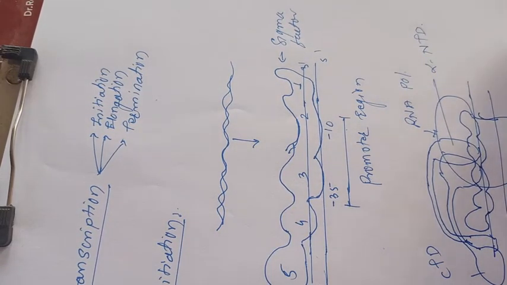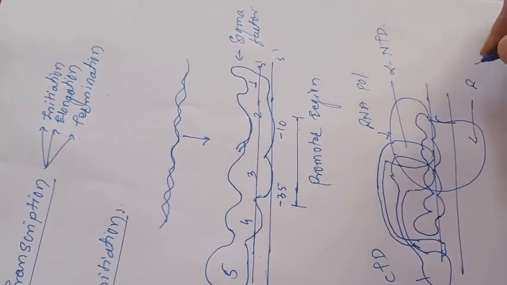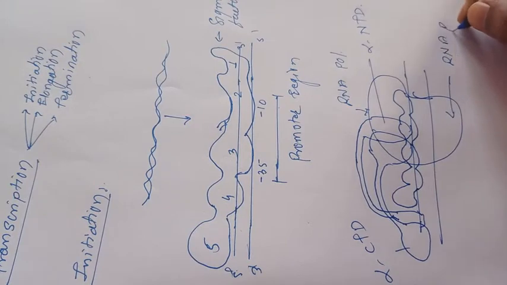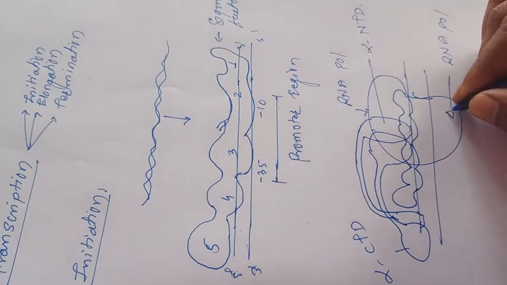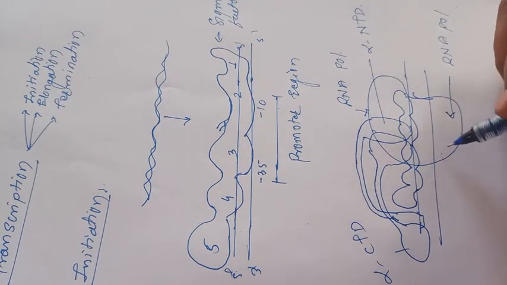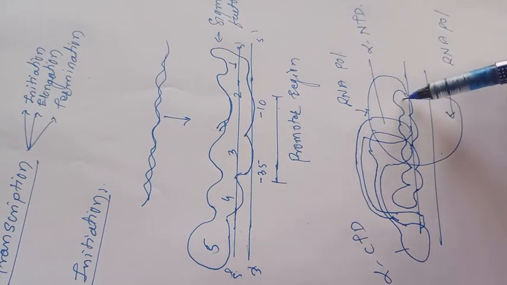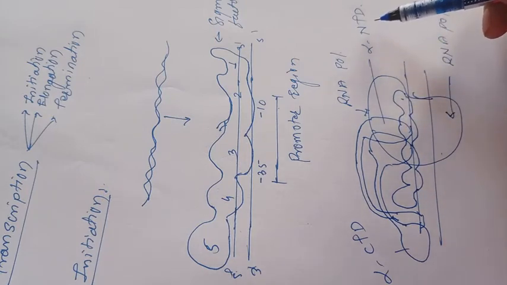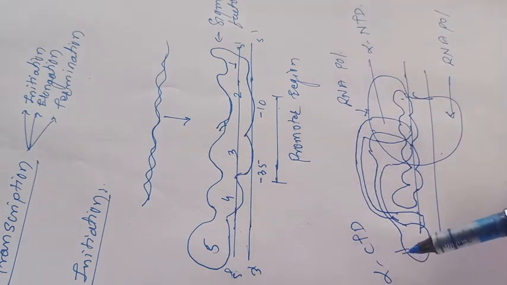To that, it is RNA polymerase. Sorry, it is the RNA polymerase enzyme responsible for the conversion of double-stranded DNA into single-stranded RNA. It is a sigma factor RNA polymerase that consists of the alpha N-terminal domain and alpha C-terminal domain.